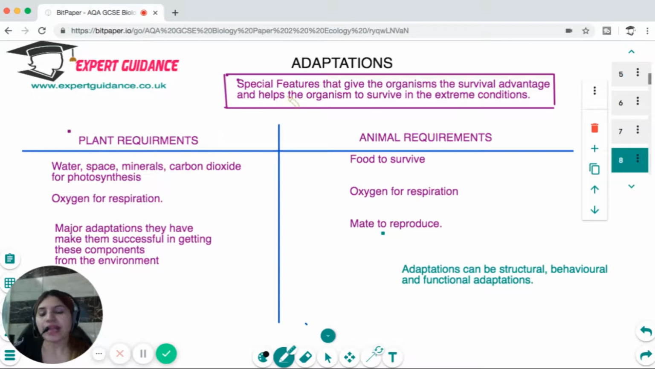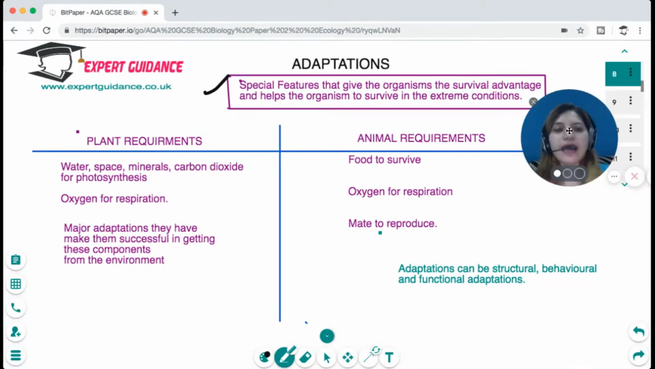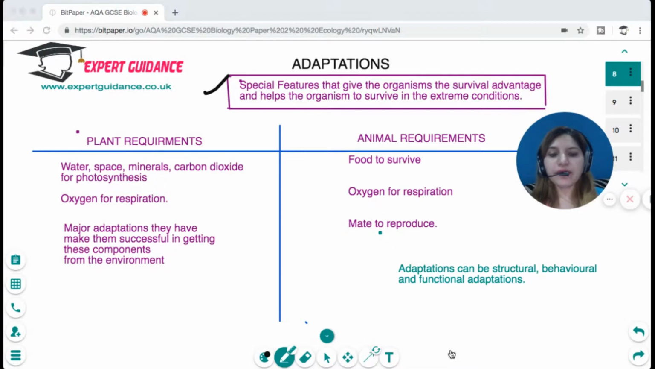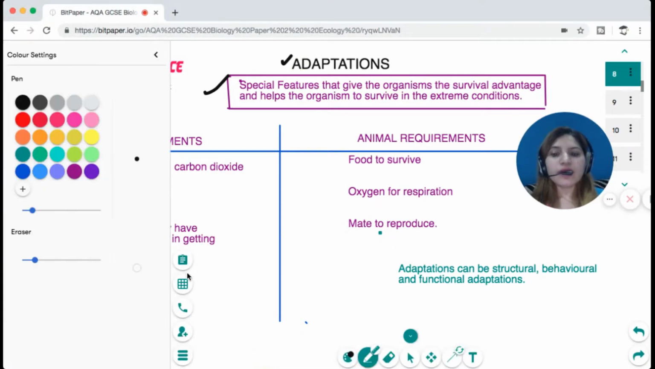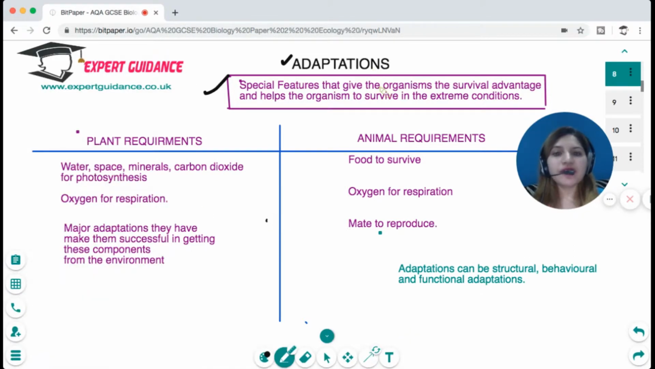Okay, now it's a very important topic. What are adaptations? You need to know the different plant and animal adaptations. Okay, let us look at a very important concept, which is adaptations. So what are adaptations? Adaptations are the special features that give the organism a survival advantage and help the organism to survive in extreme conditions.